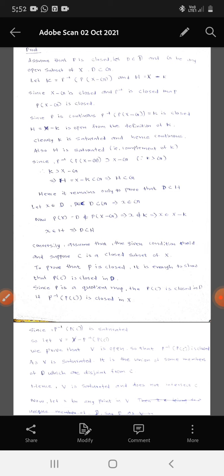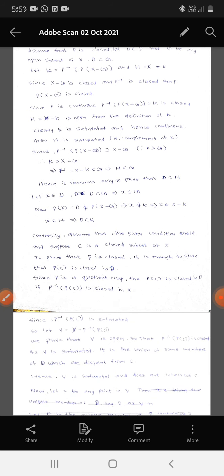Clearly, K is saturated. Also, H is saturated, that is the complement of K. Hence, P inverse P of X minus G contains X minus G, since K contains X minus G. Therefore, K contains X minus G, which implies H equals X minus K is contained in G, which implies H is a subset of G. Hence, it remains only to prove that D is contained in H.